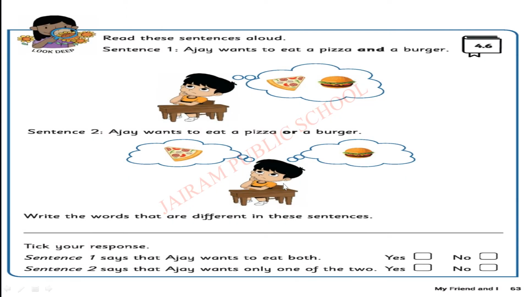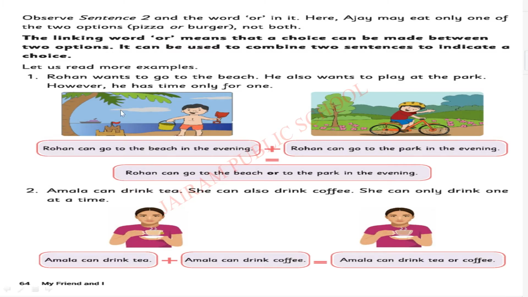In the last session we discussed conjunctions, that is, linking words, using the look deep activity. I hope you have completed this. Once again, recall the linking words. The linking word or means that a choice can be made between two options. And means both.